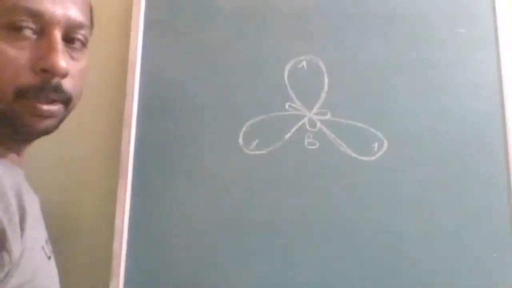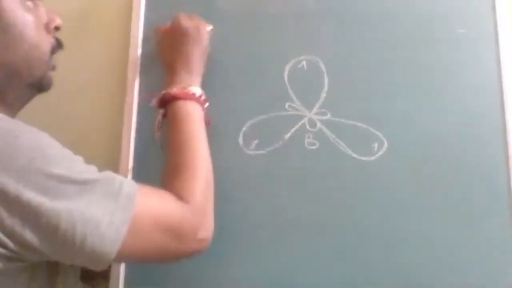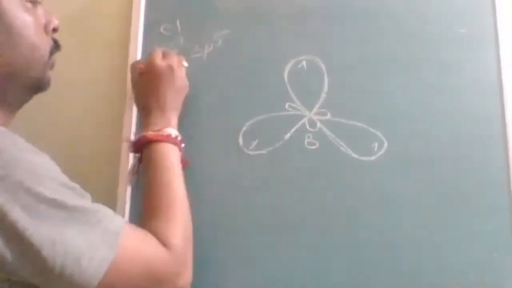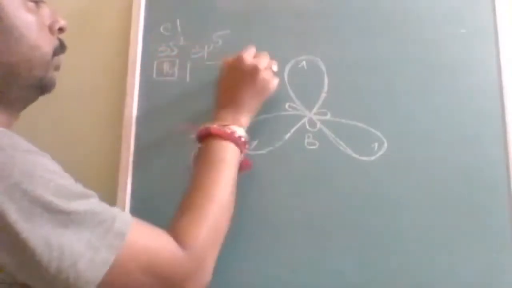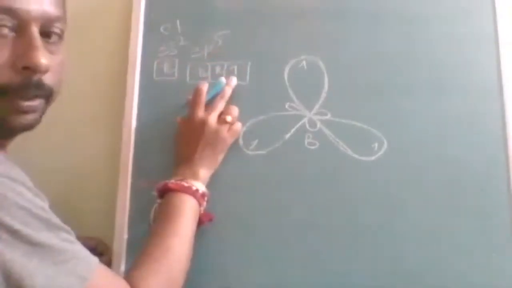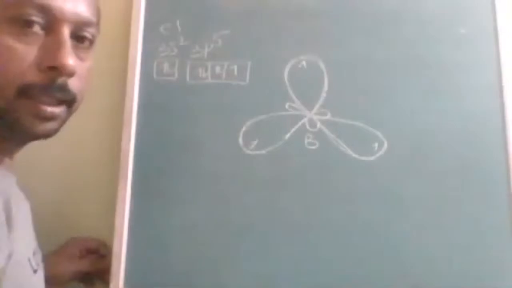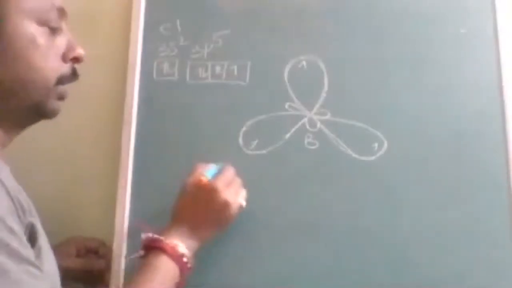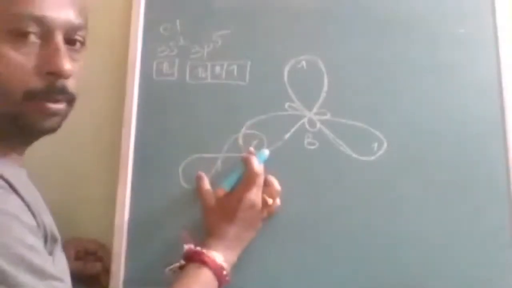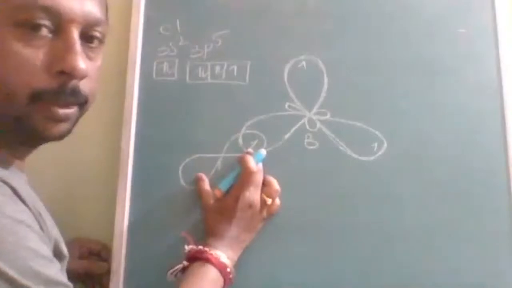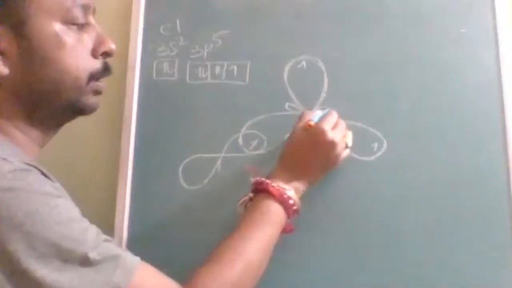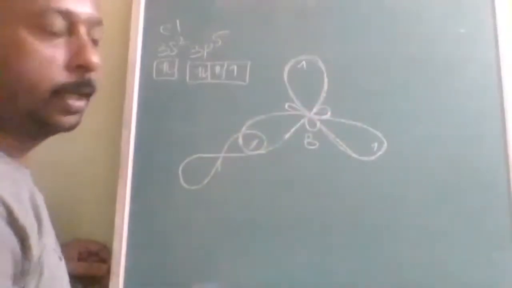Now we should think about the chlorine. Chlorine is 3s2 and 3p5. So the s subshell has 2 electrons, the p subshell has 5 electrons. I am talking about this p orbital. How many chlorines are there? BCl3, 3 chlorines are there. This is the atomic orbital of the p. See, 2 lobes of same size means it is an atomic orbital. One lobe bigger, one lobe smaller means it is a hybrid orbital. That is the way of identifying the hybrid and atomic orbital.